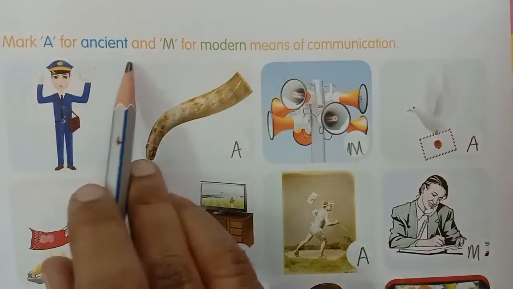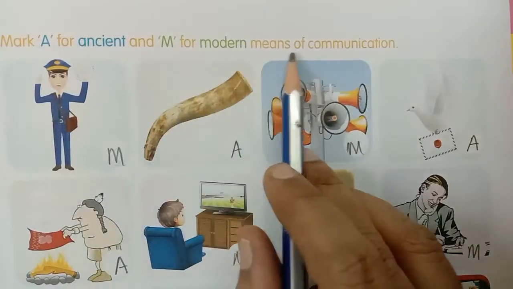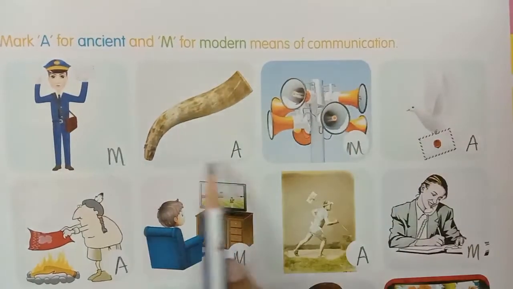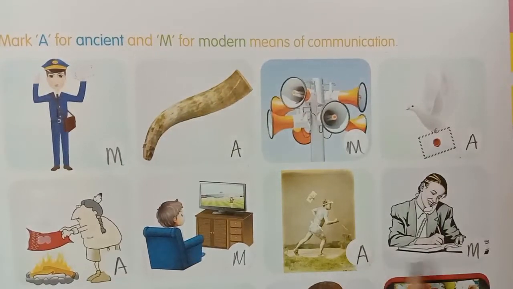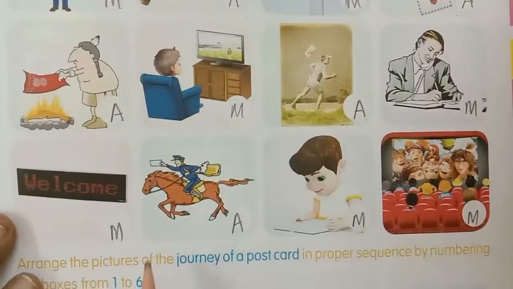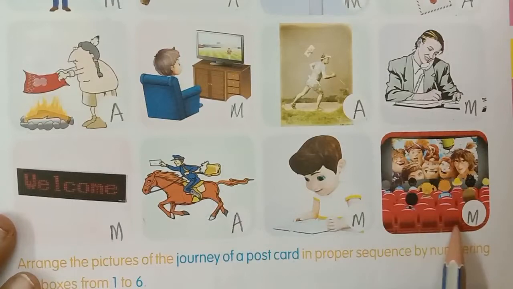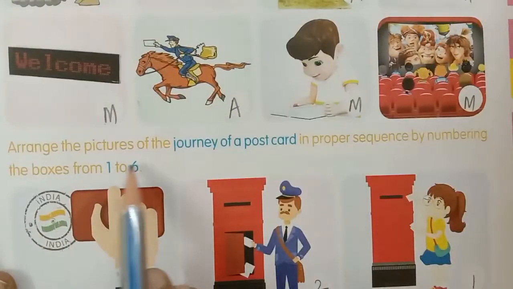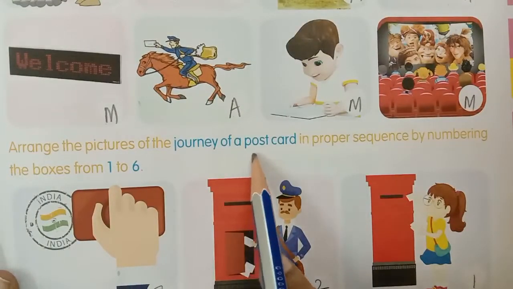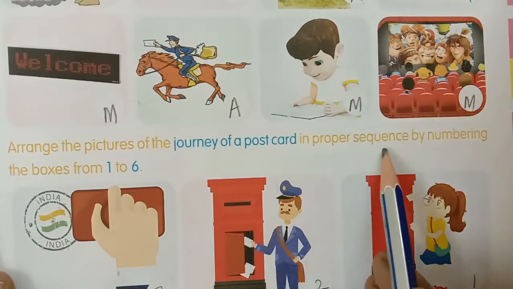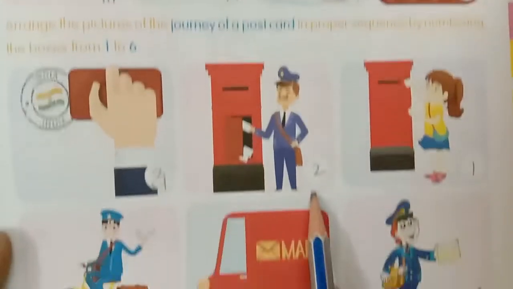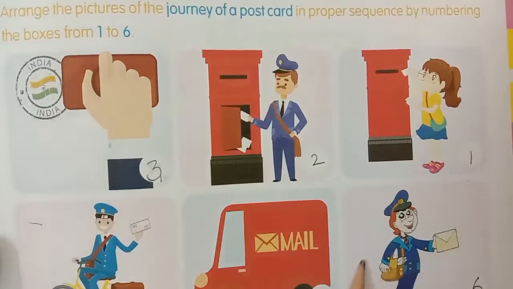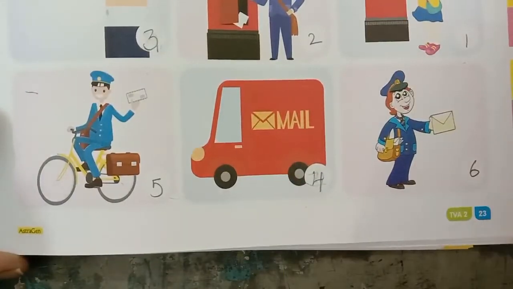Mark A for ancient and M for modern means of communication. M, A, M, A, A, M, A, M, M, A, M, M. Next, arrange the pictures of the journey of a postcard in a proper sequence by numbering the box from 1 to 6. 3, 2, 1, 5, 4, 6.